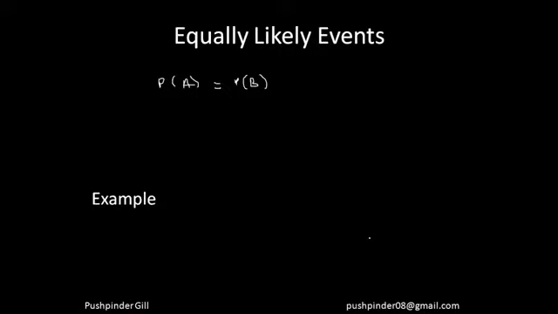If I throw a dice, 1 can come, 2 can come, 3, 4, 5, and 6 can come, and the probability of each event is the same. Any number can come, so they are equally likely events.